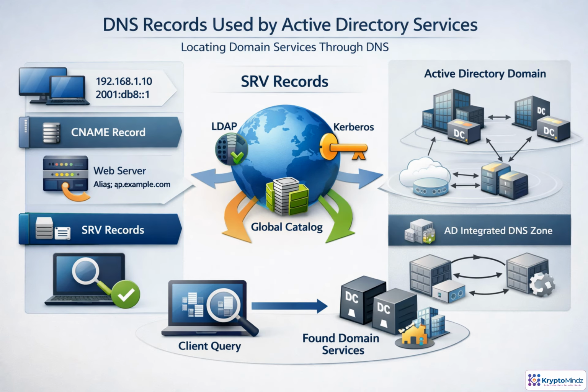DNS in Active Directory is more than name resolution. A and AAAA records point clients to server IP addresses, while CNAME records provide friendly aliases for hosts or applications. The most important records for AD are SRV records, because they advertise where LDAP, Kerberos, and global catalog services are available. When a workstation joins the domain or a user signs in, it queries these records to find a suitable domain controller. In AD integrated zones, DNS data replicates with Active Directory, helping keep records consistent across domain controllers during operations and migration.